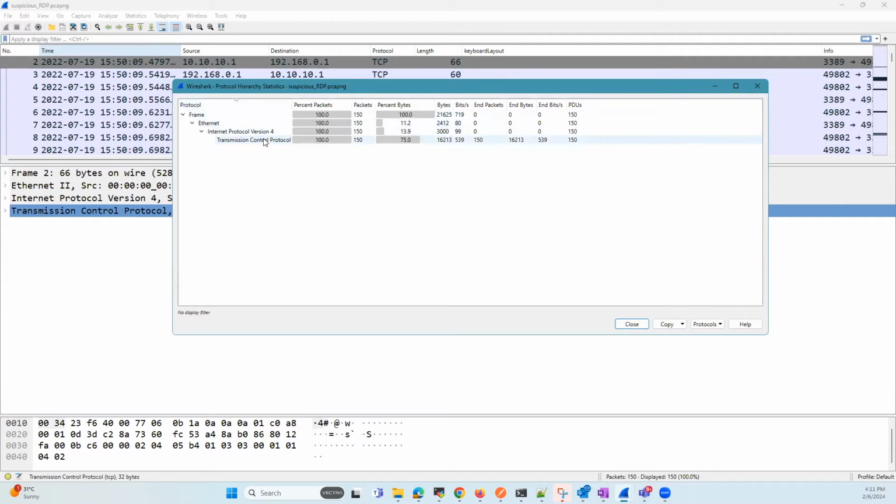When we look at Statistics and Protocol Hierarchy, this shows the summary of all the packets associated with different types of protocols. And we don't see any packets listed as part of RDP. We only see TCP packets.